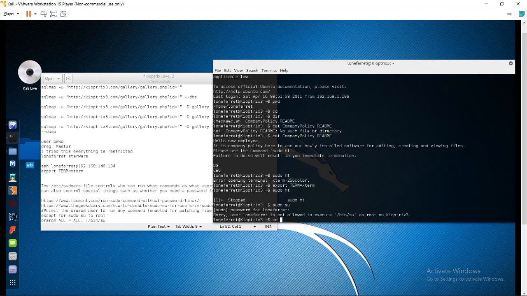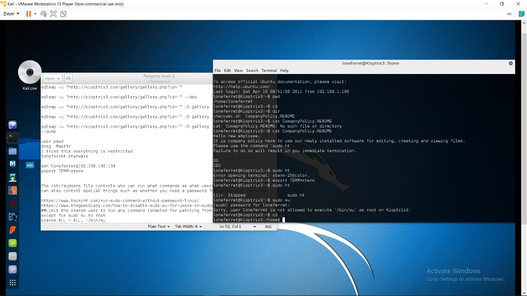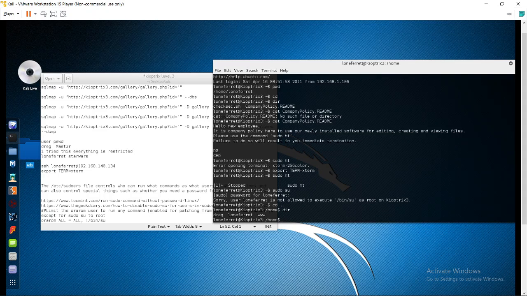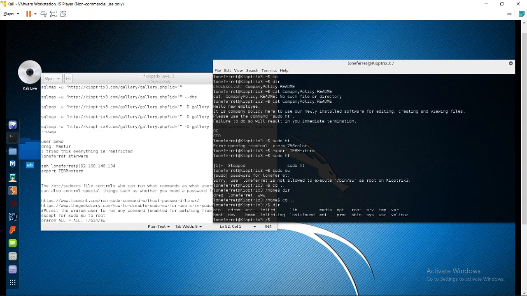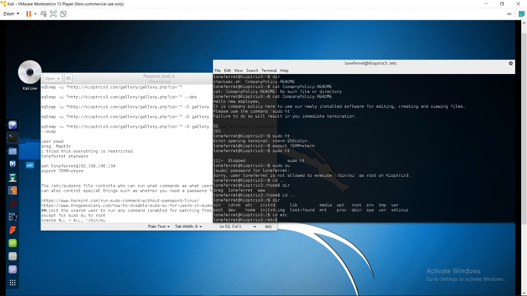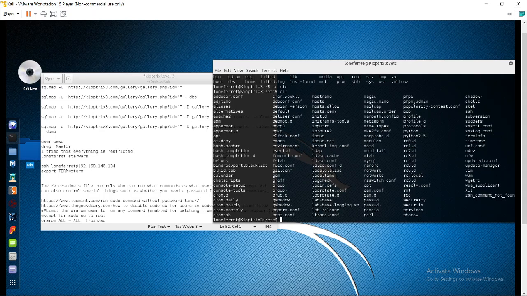So let's move to the previous directory, that is /home/loneferret, and again to the previous directory, and here I found etc. I want to change the sudoers file, so I will move to etc and list it.